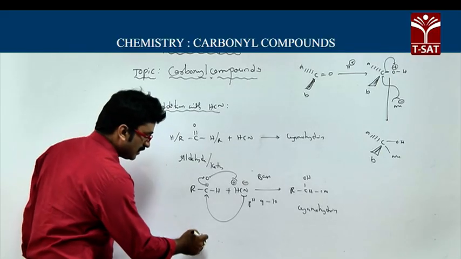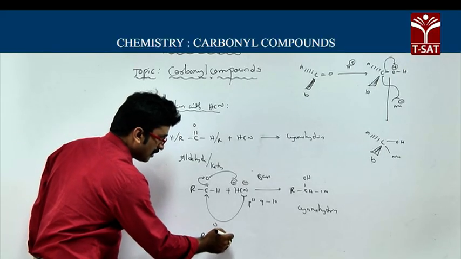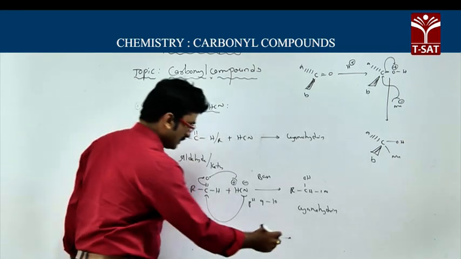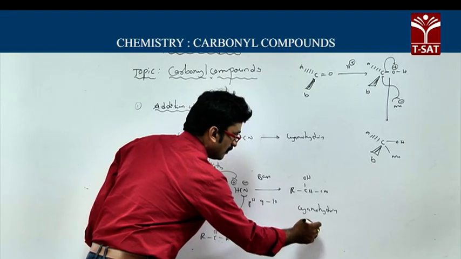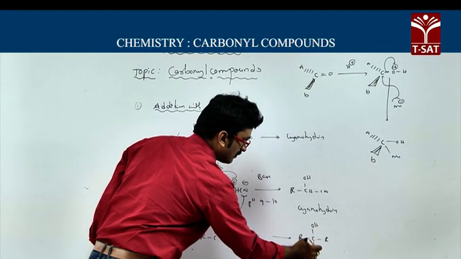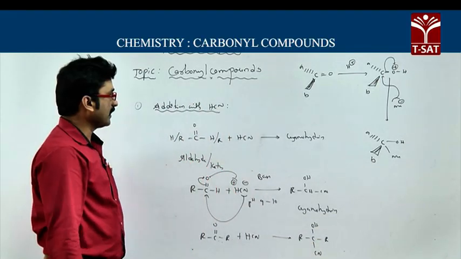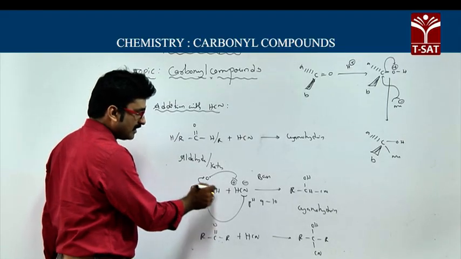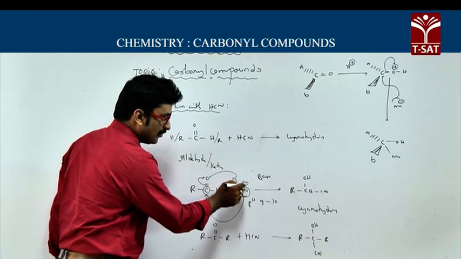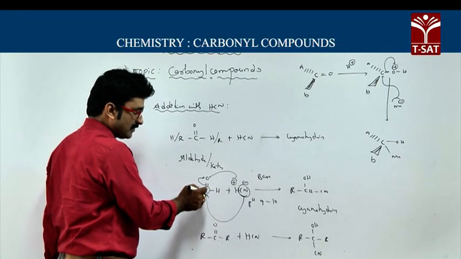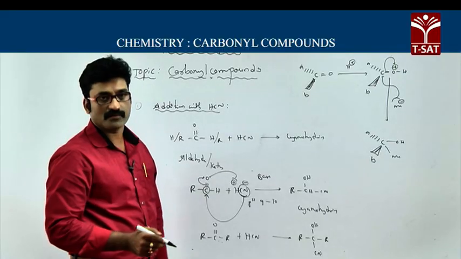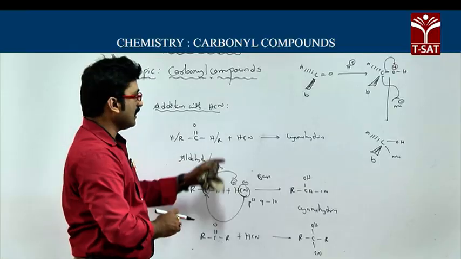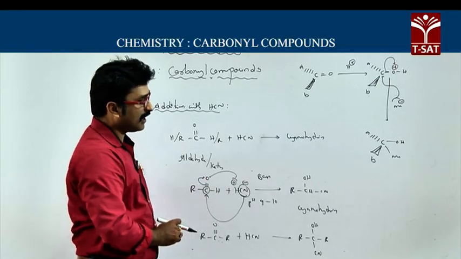Similarly, you can take ketones, R, C double bond O, R. When they react with HCN in the presence of base, you will get R, C, OH, R, CN. In this the species attacking the carbon is cyanide, which is a nucleophile. The nucleophile is added first to the carbon, that is why this reaction is called nucleophilic addition. When aldehydes or ketones react with HCN, you will get a cyanohydrin.